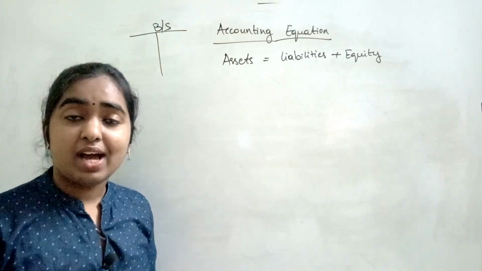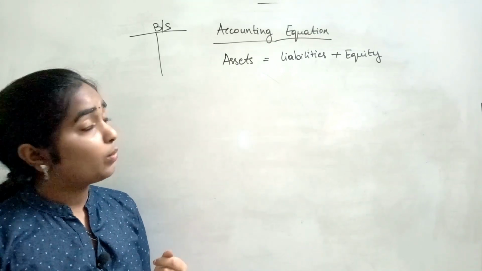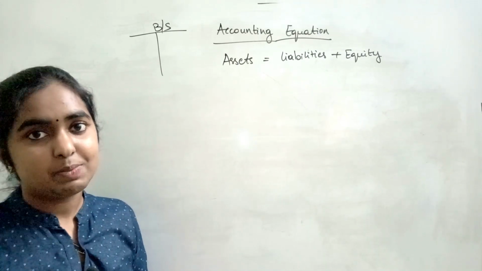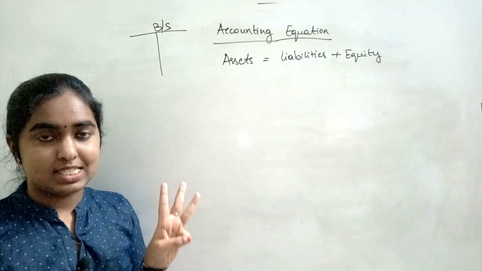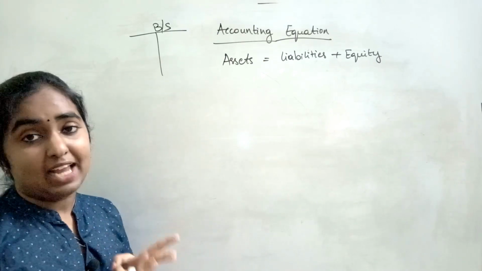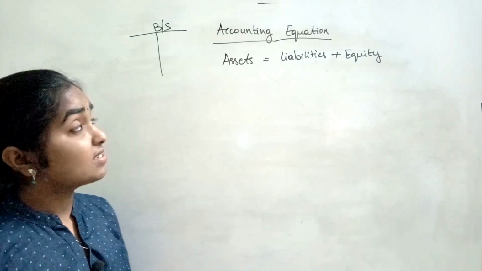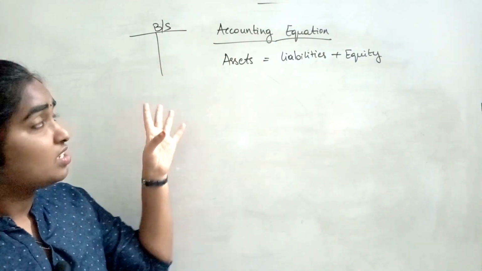So in the previous lecture, when I was discussing the process of accounting, I told you that we will be preparing financial statements at the year end, right? So those financial statements will consist of three things: trading account, profit and loss account and balance sheet. This balance sheet is not an account, so we won't have any debit and credit. Okay, so this is actually a statement.